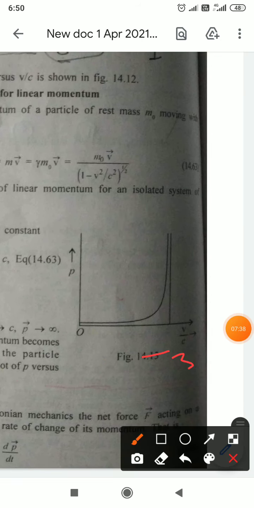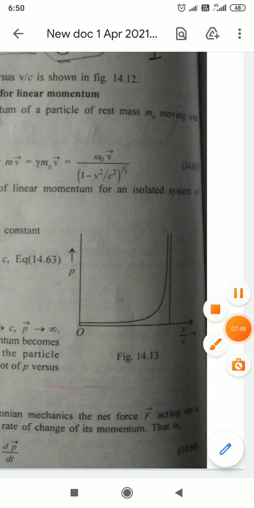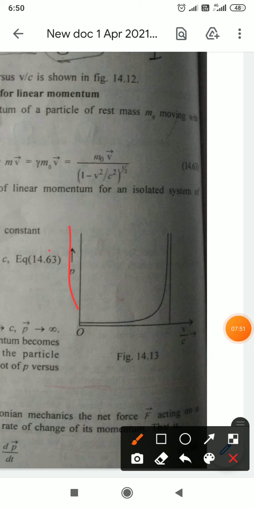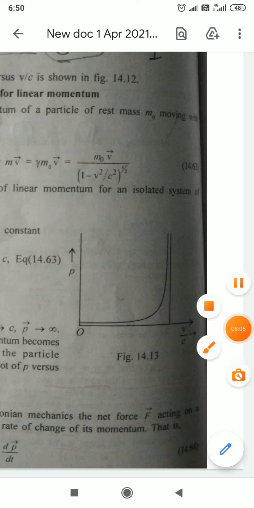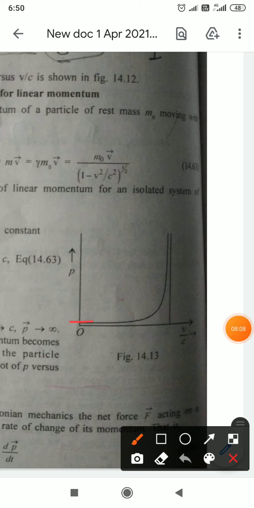Number 3. Here along the x-axis we have taken V by C, and along the y-axis we have considered P. So as V by C is very small, approximately 0, then the value of P is only m0 V. This much value is m0 V.